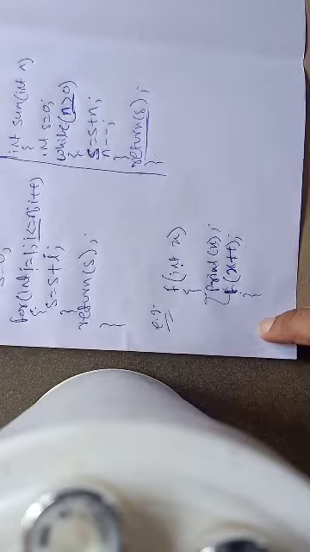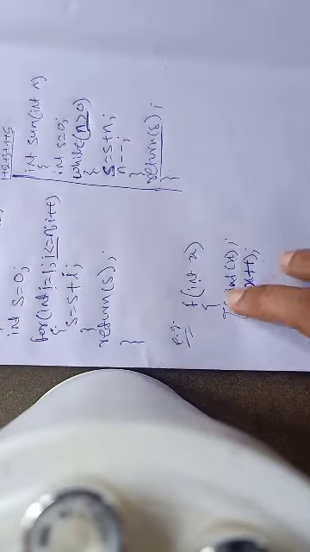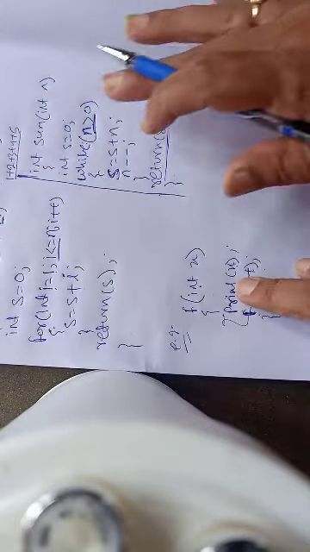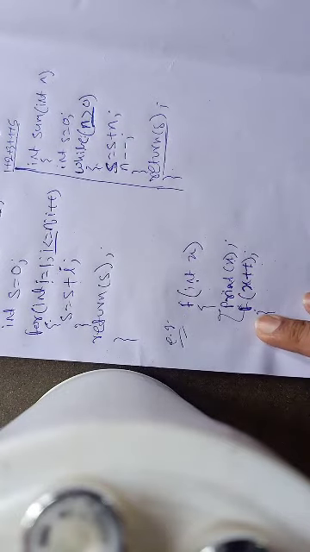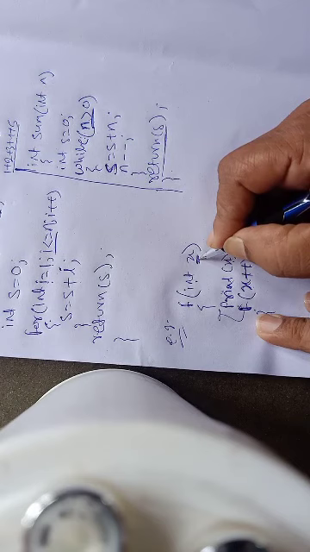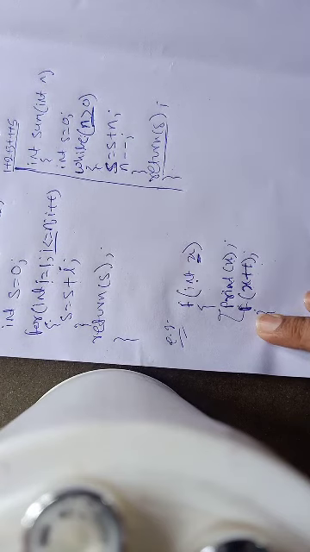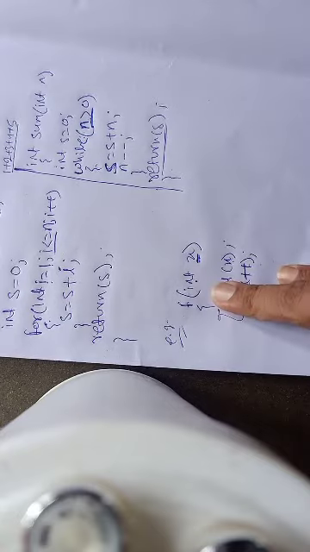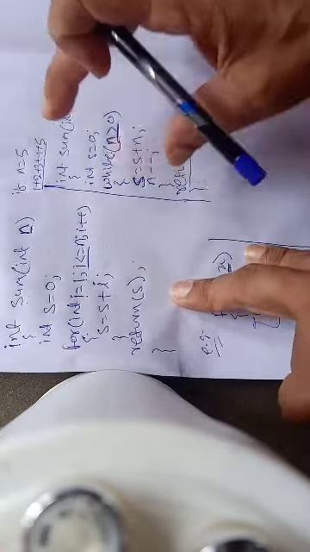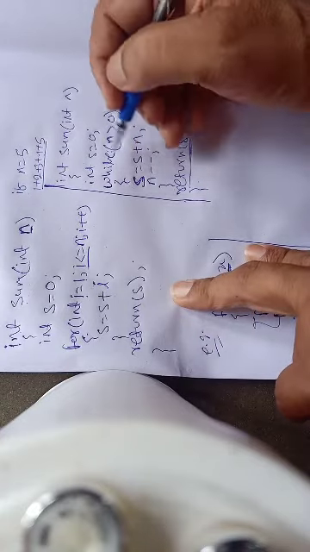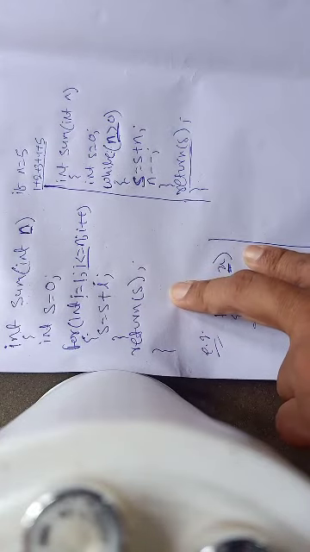So in order to implement a recursive function, we need an exit criteria. Exit criteria means for a particular value of the argument x, my function should stop, and in that case my function should not call itself.